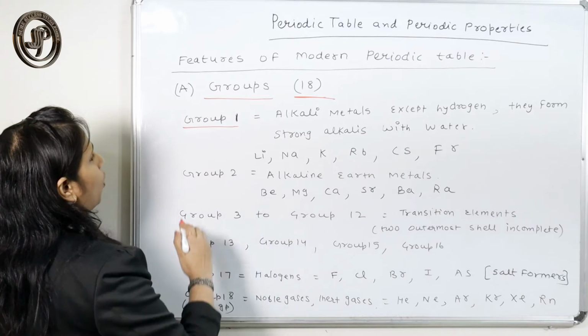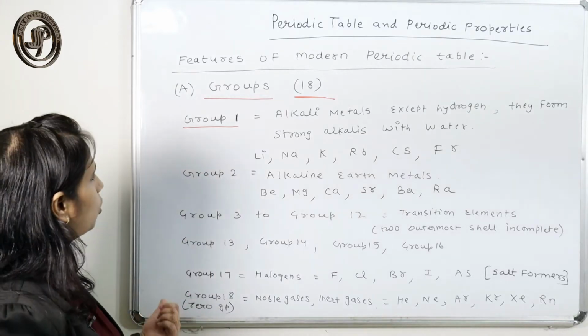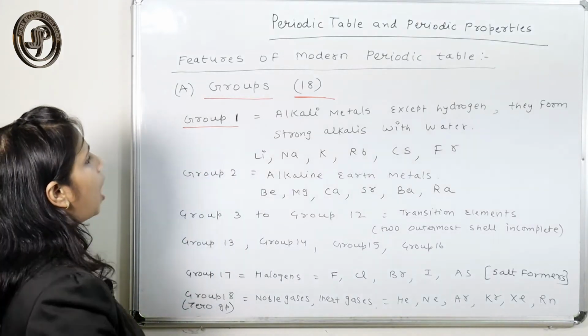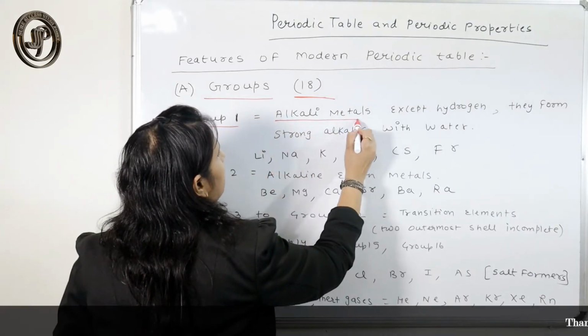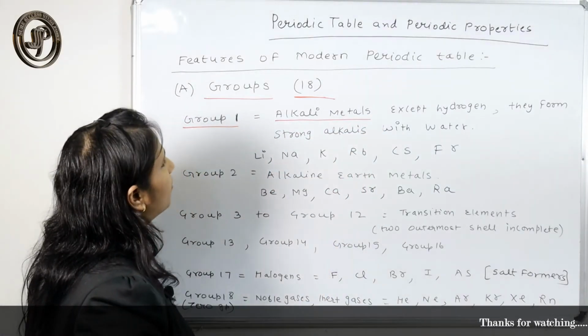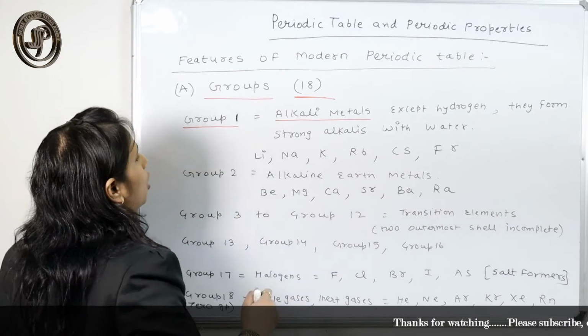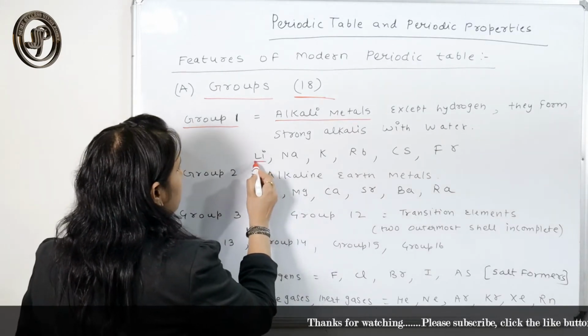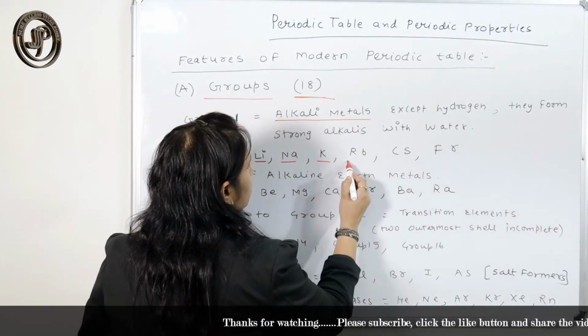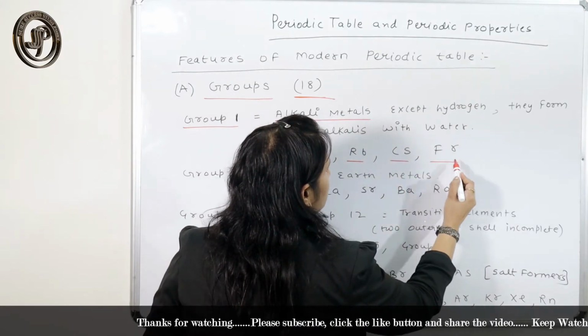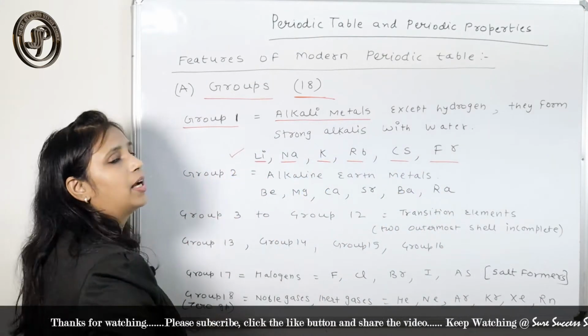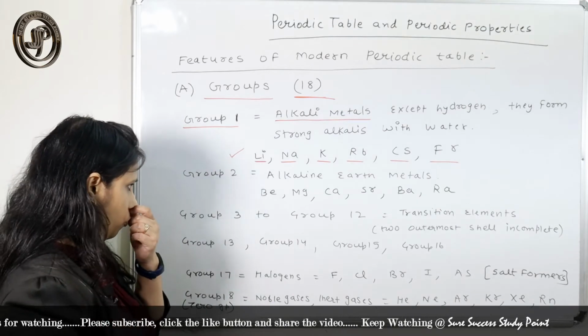So group 1. Group 1 elements are called alkali metals. What are the members of group 1? The group 1 members are lithium, sodium, potassium, rubidium, cesium, francium. So these are the elements of group 1.